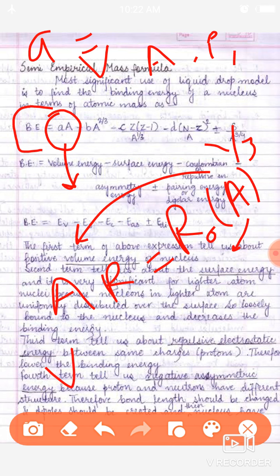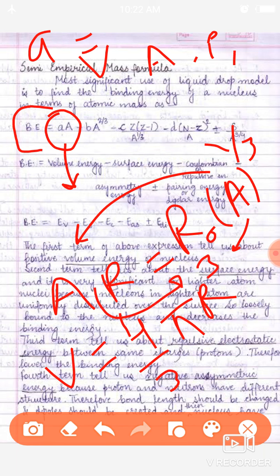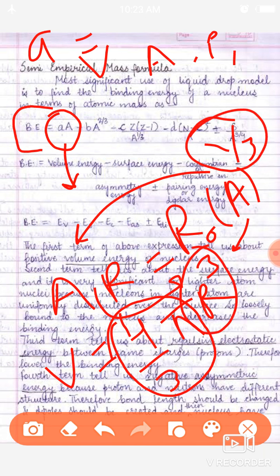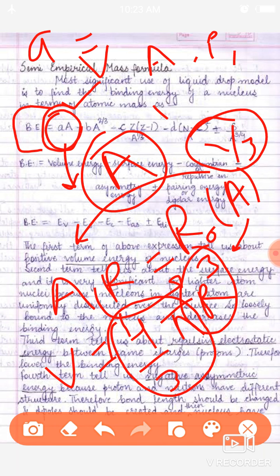So the volume of a sphere is equal to 4 upon 3 pi r cubed. Substituting this value, we find a term which includes some constant terms, and this power 3 will reduce to 1, and here we will have A. So we can easily see the first term is due to the volume of the atom.